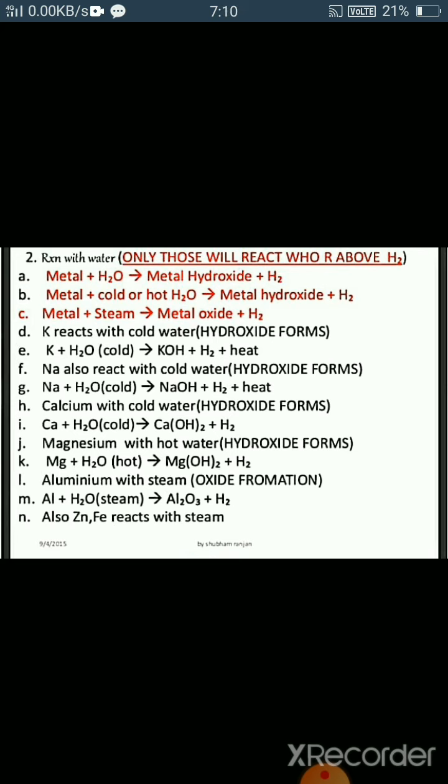Aluminum reacts with steam, gives aluminum oxide plus hydrogen gas. Zinc, iron and aluminum are less reactive elements, so they react with steam.